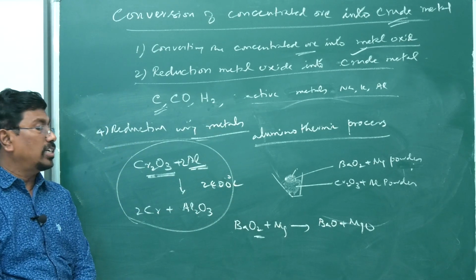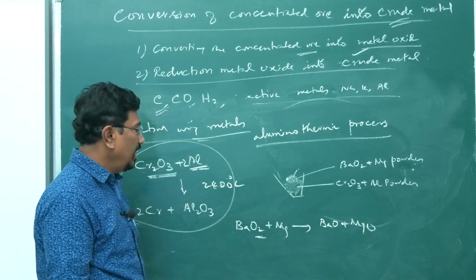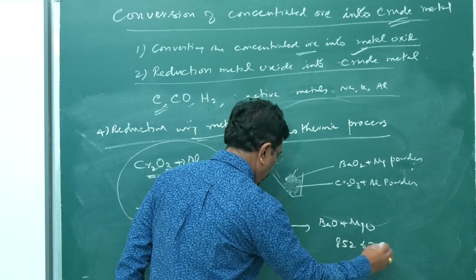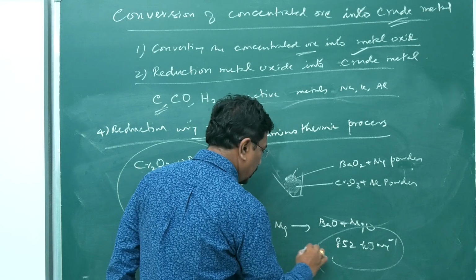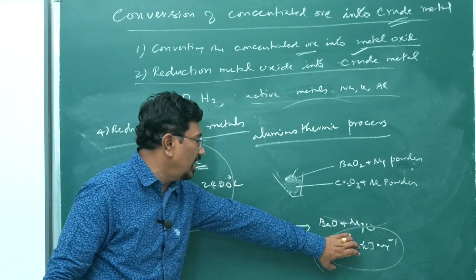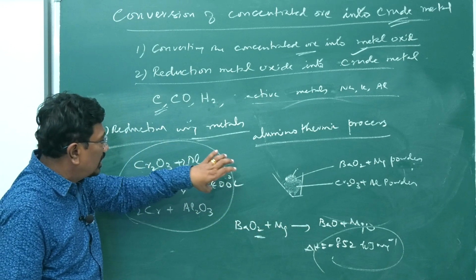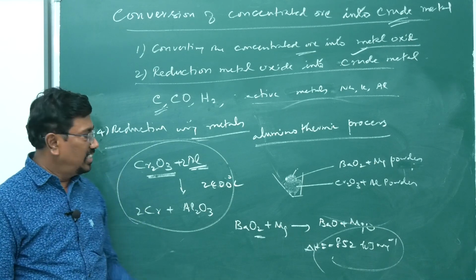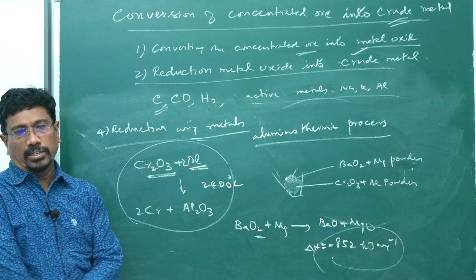This much temperature it produces because the heat energy liberated is about 850 kilojoule per mole. Delta H may be minus this much. It is because of the very high heat energy produced by the reactants that we get very high temperature. At that temperature, aluminum reduces chromic oxide into chromium. This is how a metal can reduce another metallic oxide.